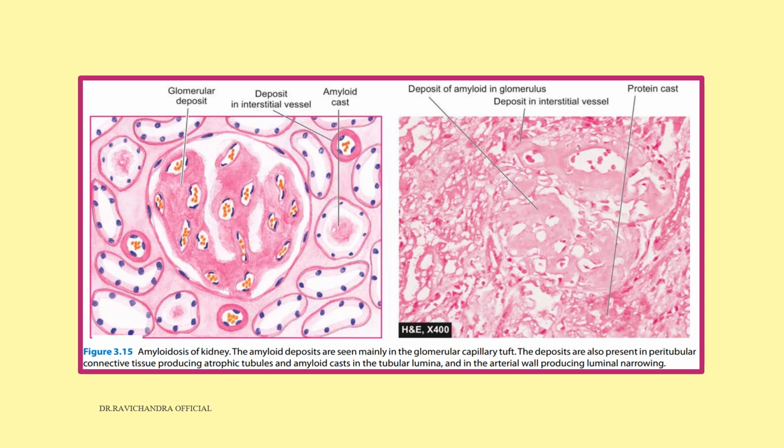So this is a picture showing the deposition of the amyloid in the glomerulus. At places there is deposit in the interstitial vessels also, and you can see the amyloid casts or protein casts.